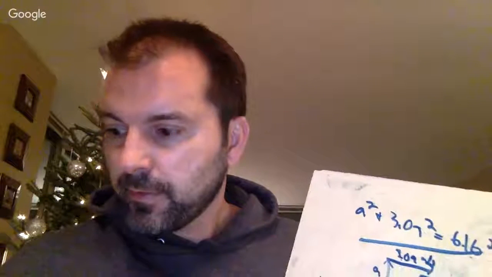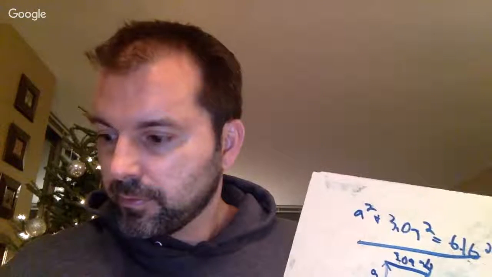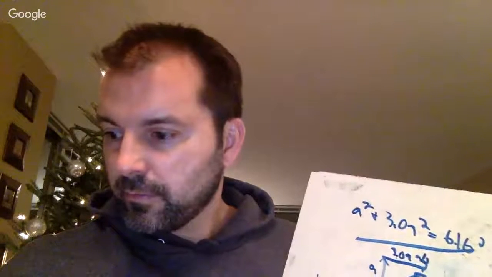So I'm going to find this A squared. So I'm going to use 6.16 squared minus 3.09 squared.